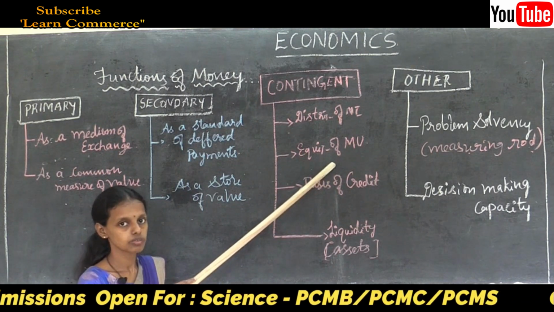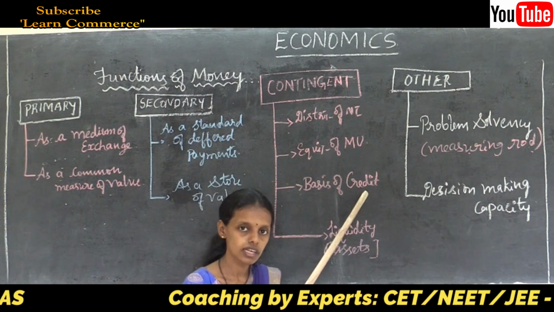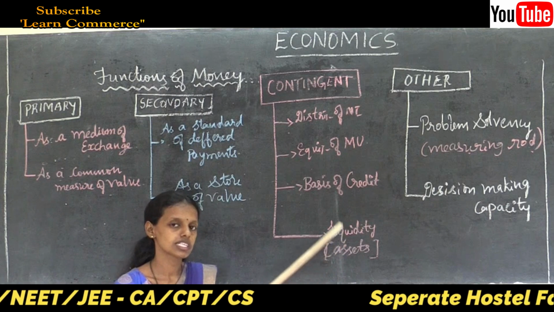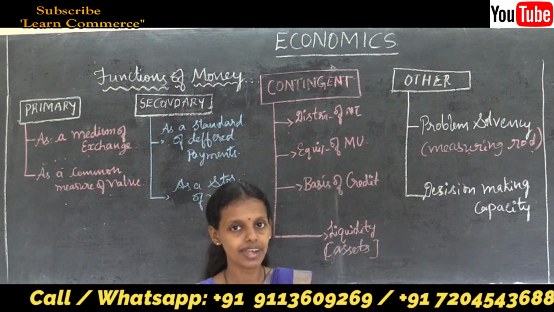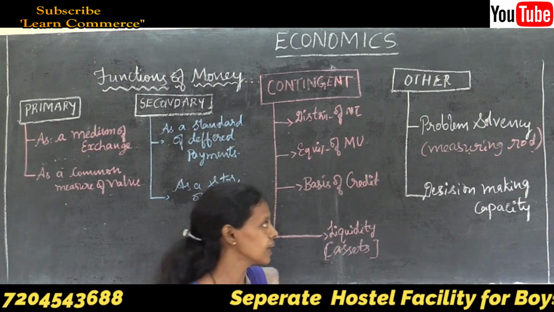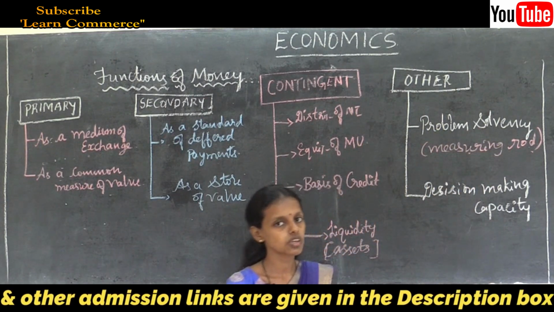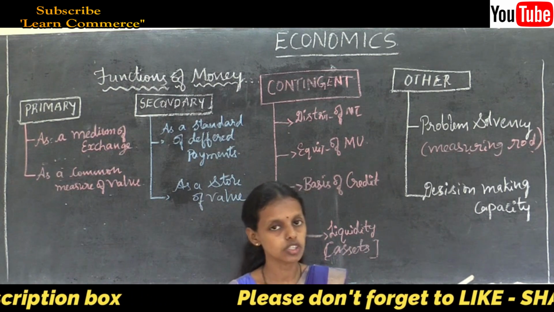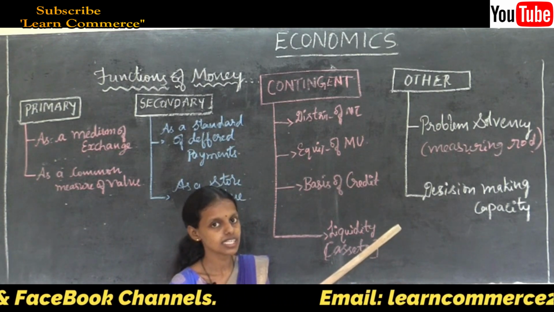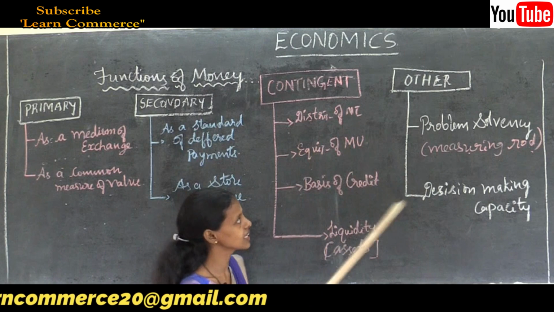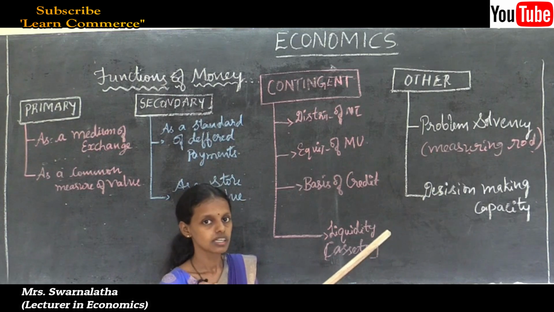Contingent functions: distribution of national income, money is needed for satisfying our wants; equalizer of marginal utility; basis of credit, for any kind of credit money is needed; and liquidity, money is the most liquid of all liquid assets. Thus, we can convert money into land or assets, and after sale we can convert land into money. Other or miscellaneous functions are problem solvency. Through the money measuring rod we can solve any kind of problem in the economy, in the society, in the country as a whole, because macroeconomics studies the economy as a whole, the aggregates: national income, marginal utility, basis of credit, banking. So it is aggregate variables.